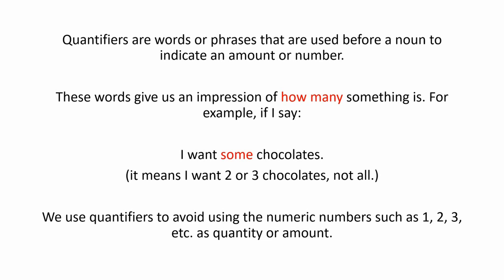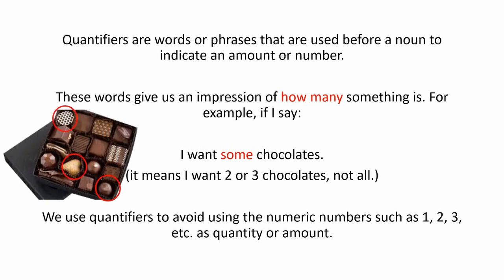Quantifiers are words or phrases that are used before a noun to indicate an amount or number. These words give us an impression of how many something is. For example, if I say, I want some chocolates, it means I want 2 or 3 chocolates, not all. We use quantifiers to avoid using numeric numbers such as 1, 2, 3, etc. as quantity or amount.